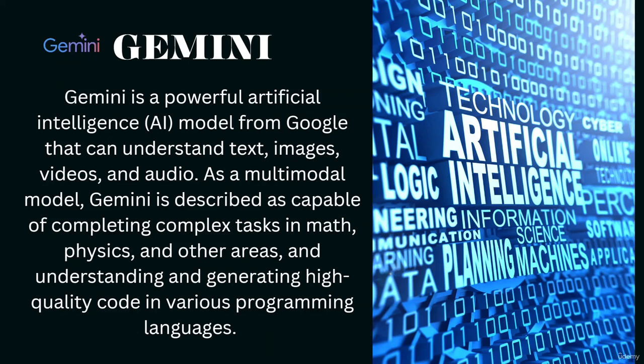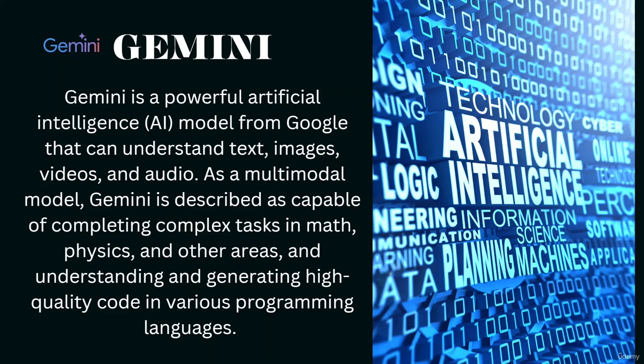Gemini is an artificial intelligence model by Google, previously known as Bard or Google Bard. It helps you understand text, images, videos, and audio. If you put in any text, it will try to understand that text.